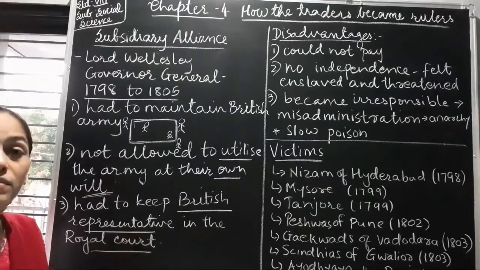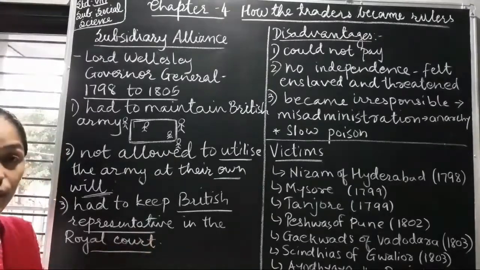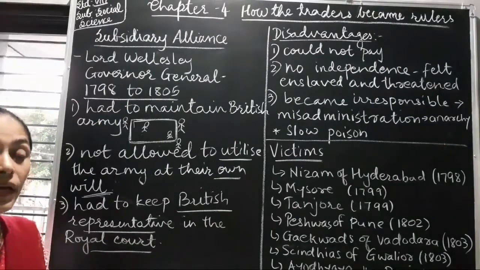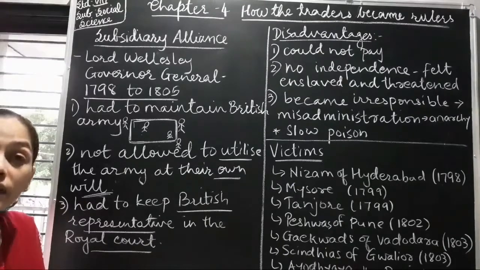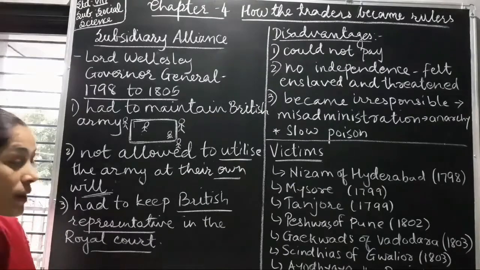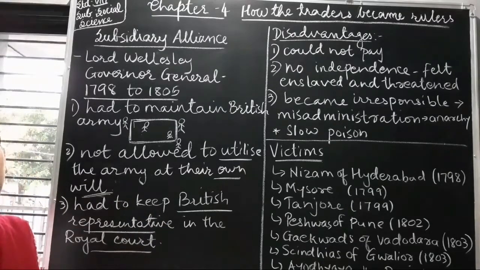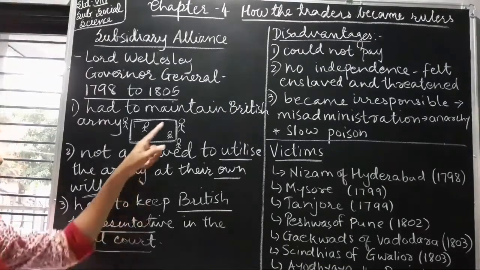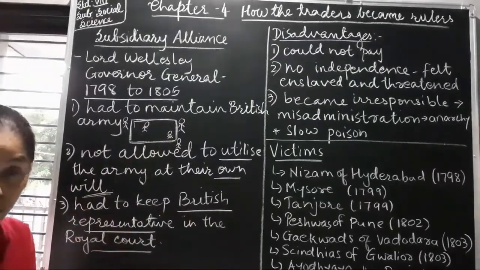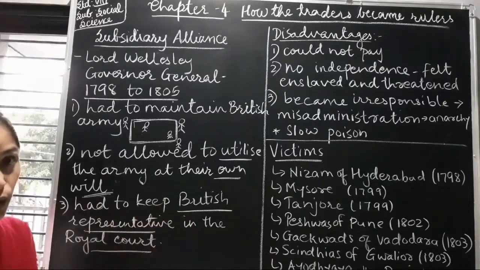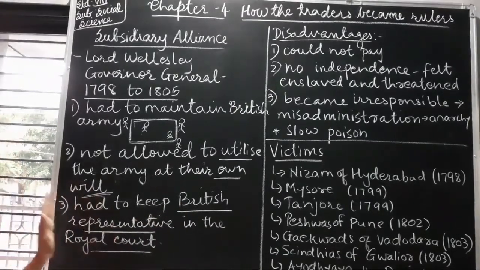Now what happened? Many times this representative who used to sit in the royal court used to even inform the British East India Company that the ruling king is not very brave, he is not efficient, even his descendants are also like that. So many times what happened? The British East India Company used to attack that particular kingdom and annex it. So like this, Lord Wellesley had come up with a policy showing that the British army would protect the Indian ruler whenever they required, from foreign attacks or internal conflicts also. So this is about the policy of subsidiary alliance.